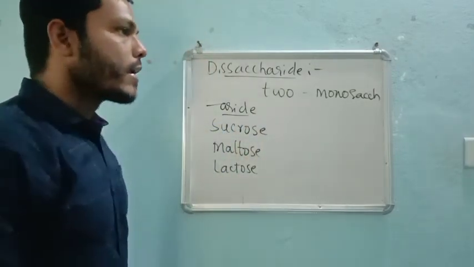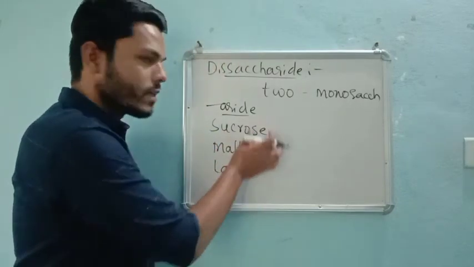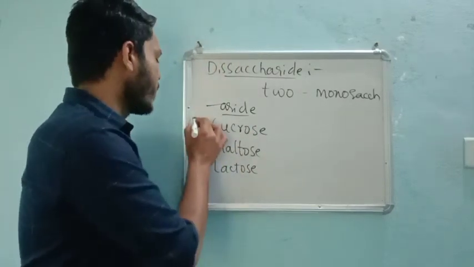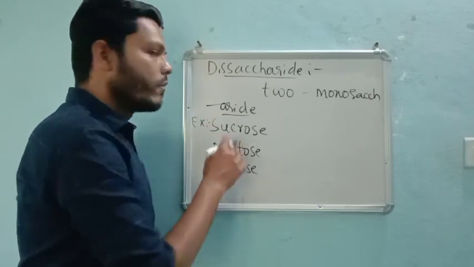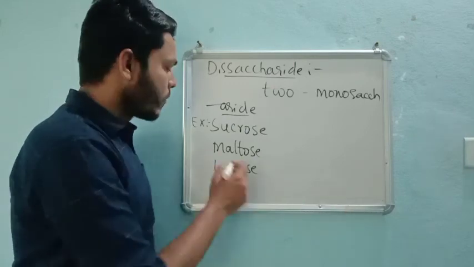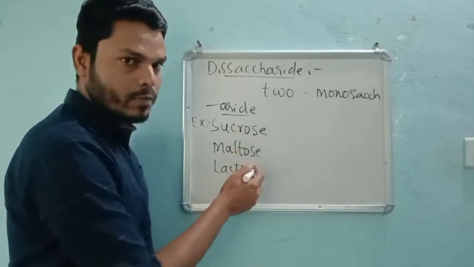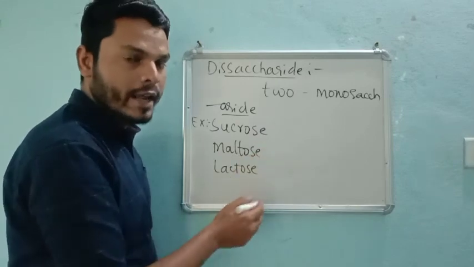If we hydrolyze sucrose, it will give glucose as well as fructose as two monomer units. If we hydrolyze maltose, it will give glucose and galactose.